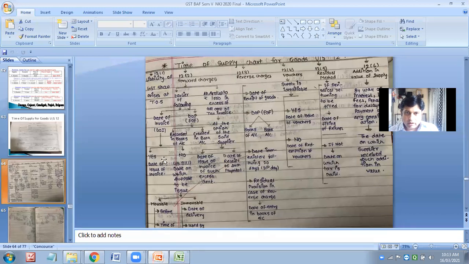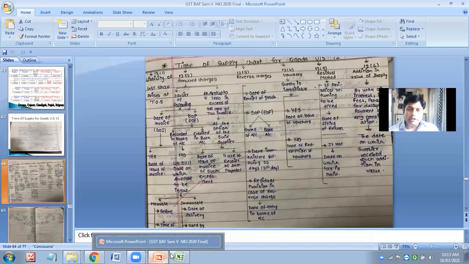Till here we did many questions. So if it is less than 1000, then the option is there for the supplier, whether they should take the invoice date or receive date, whatever they feel. So being the supplier, I will always go for the later period. मैं बाद का डेट लूंगा. Why? Because अगर मैं बाद का डेट लेता हूं तो मेरा ड्यू डेट और एक महीने के बाद आए. Okay, so that will be my condition.